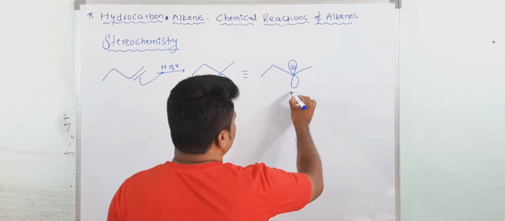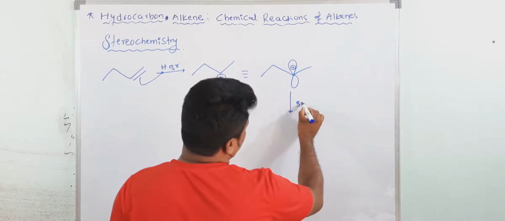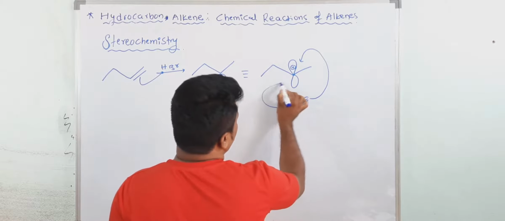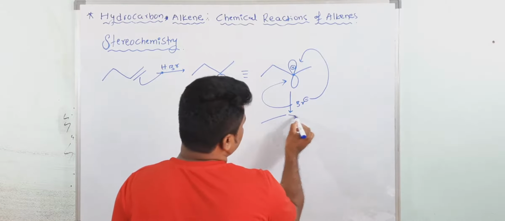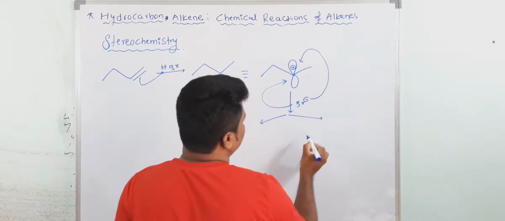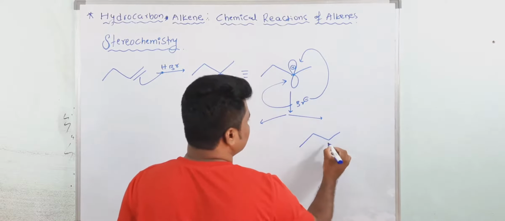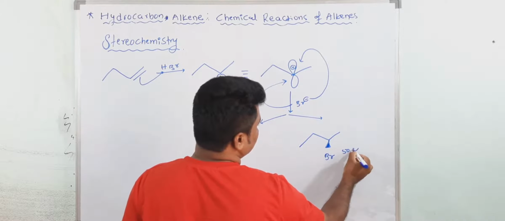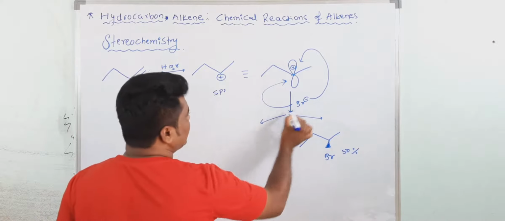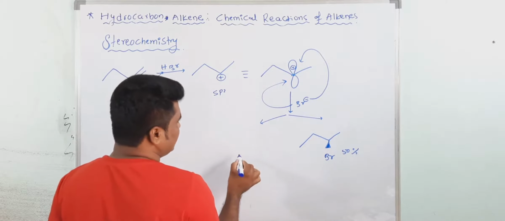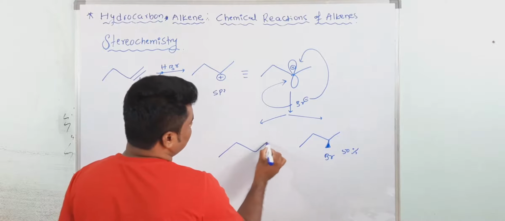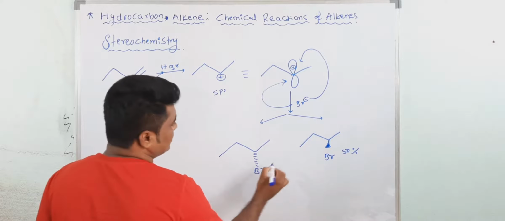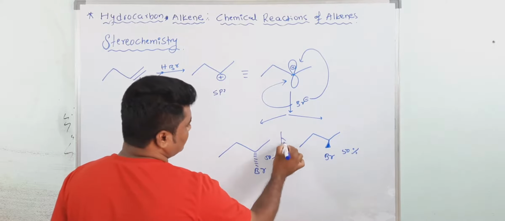Now your bromine may attack from above the plane and otherwise from below the plane. So it means you will get two products. If it is attacked from above the plane, here the bromine comes above the plane. See, this is Br. So here 50% product is above the plane. If it is attacked from below the plane, then you will get here 50% product below the plane. Understood? And this is also 50%. And both are mirror images.